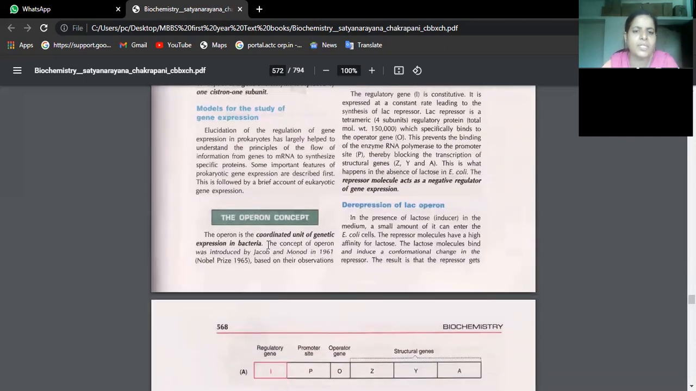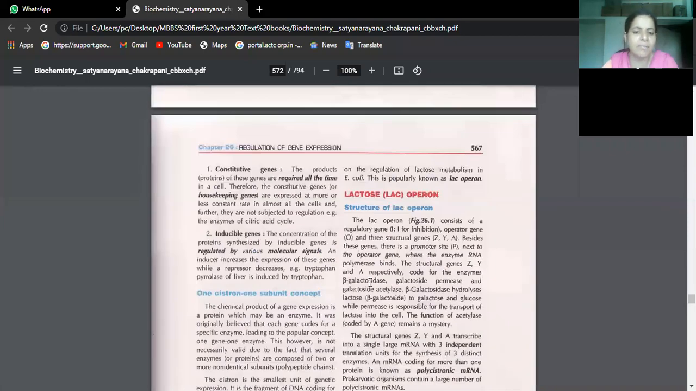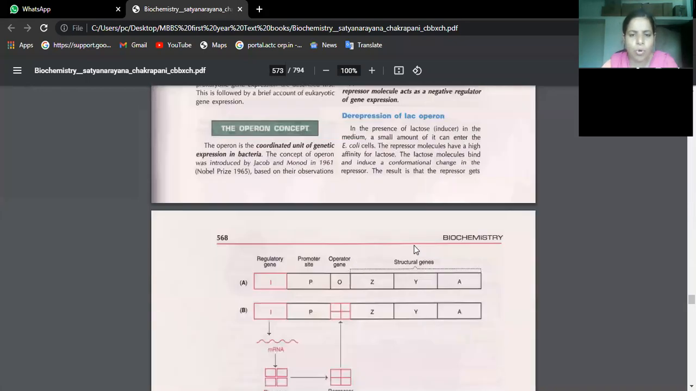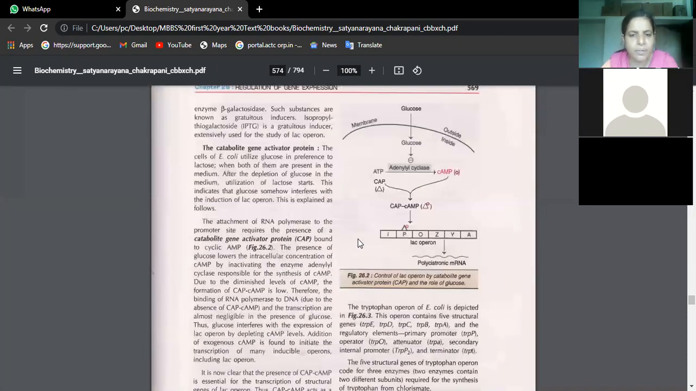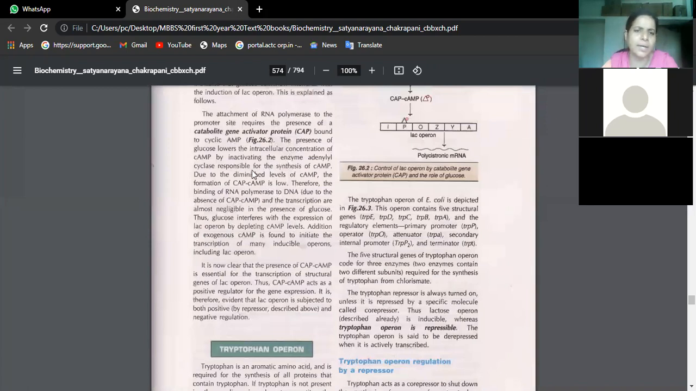So what is this Lac Operon? See, the operon concept is a coordinated unit of genetic expression in bacteria. We are studying the genetic expression in bacteria. That is what Lac Operon is. The concept of operon was introduced by Jacob and Monod. So whatever is given under this, we should study everything better. Lac Operon is being asked, so I will explain this to you till here.